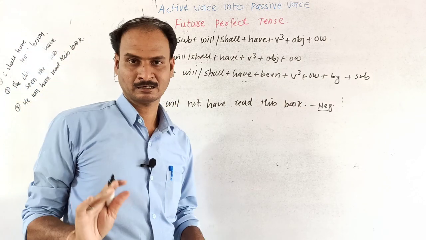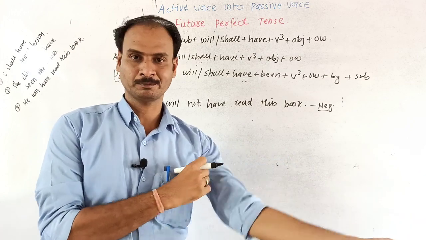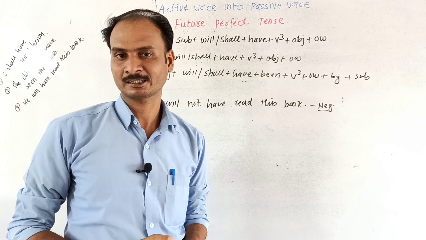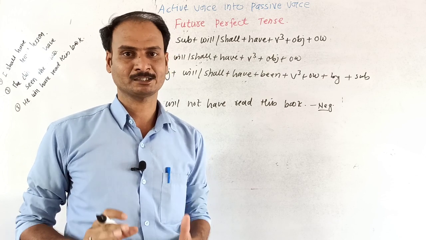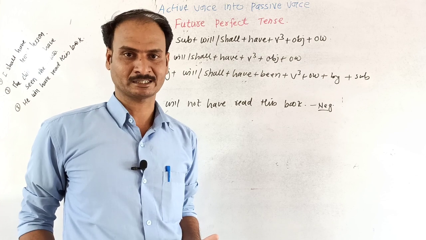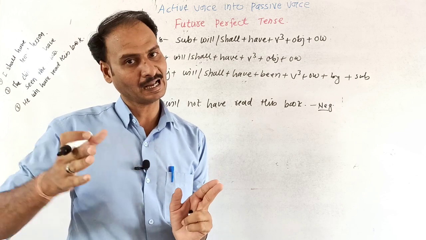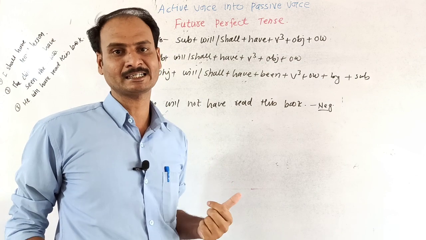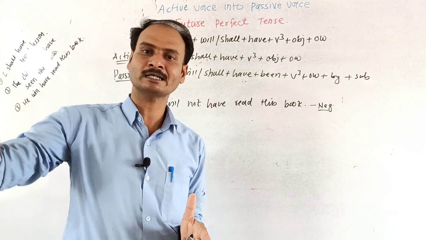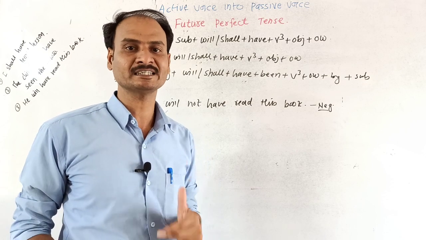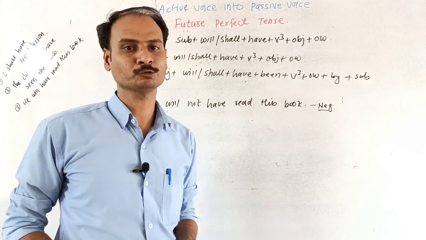As I told before in my previous video, what is the structure of active voice and what is the structure of passive voice. What is meant by active voice? The subject gives importance to the object, meaning the subject is performing an action. That is called the active voice. Passive voice means the object gives importance to the subject, meaning the object is performing an action, as I told you before.